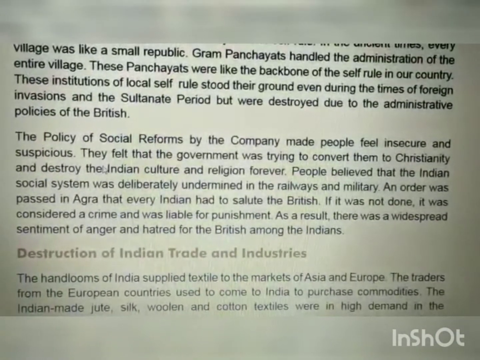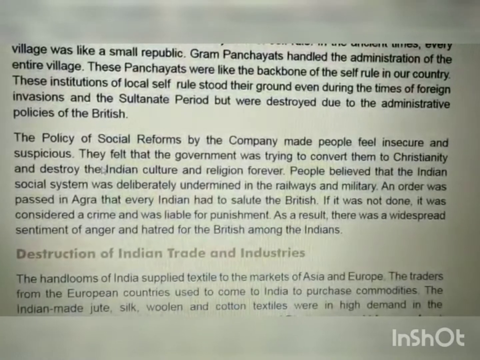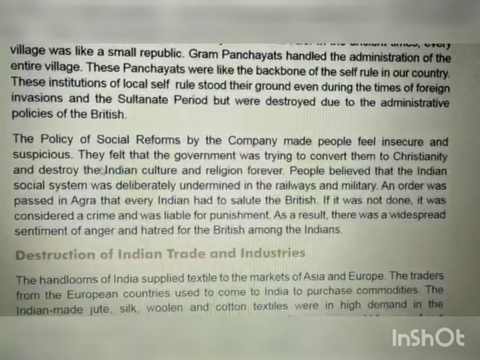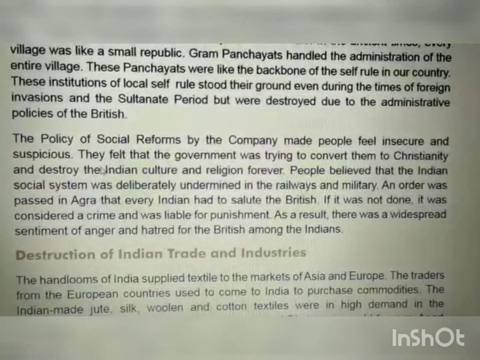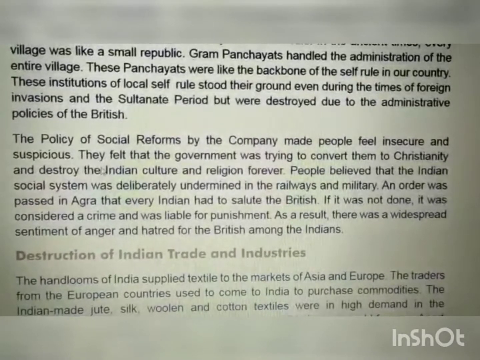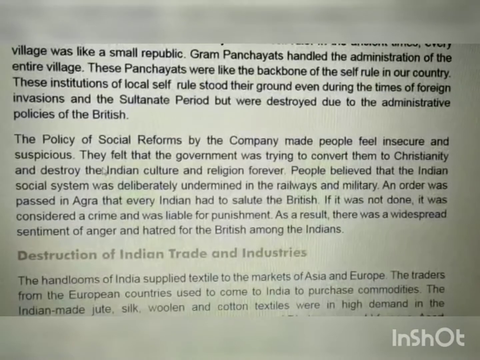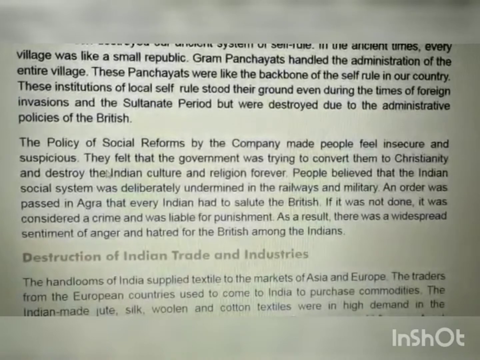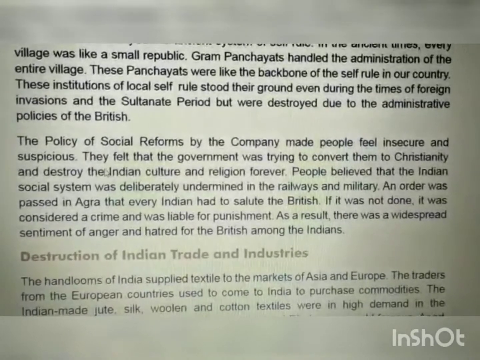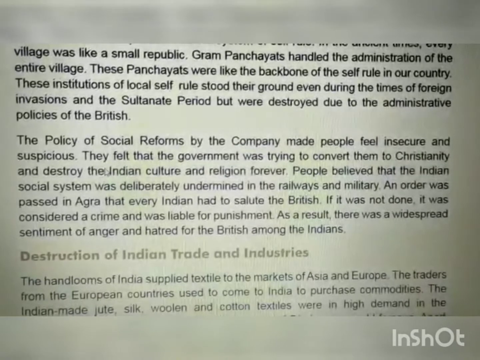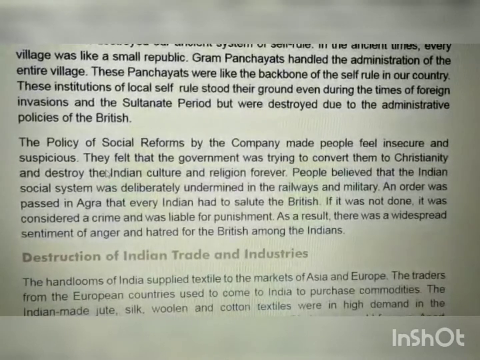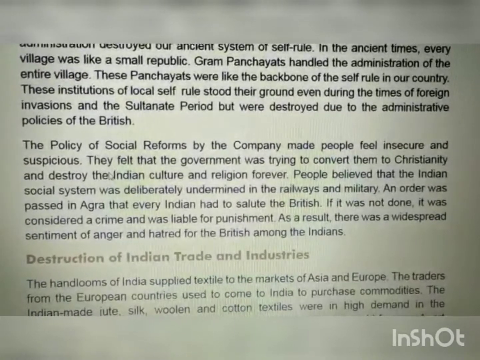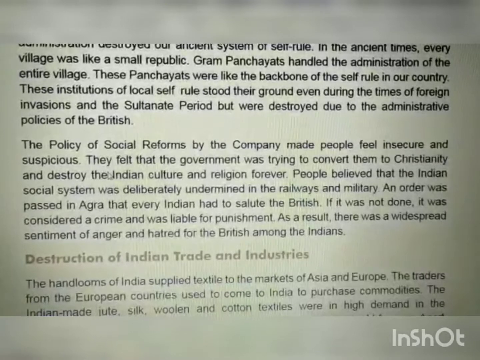We have learned that the Britishers made new social reforms. In the last chapter of history we learned that Dalhousie banned child marriages, and he advocated widow remarriage. So the people were feeling insecure and suspicious, meaning they were doubtful about what this company was trying to do. They felt that the British government was trying to convert them to Christianity and wanted to destroy the Indian culture and religion forever.